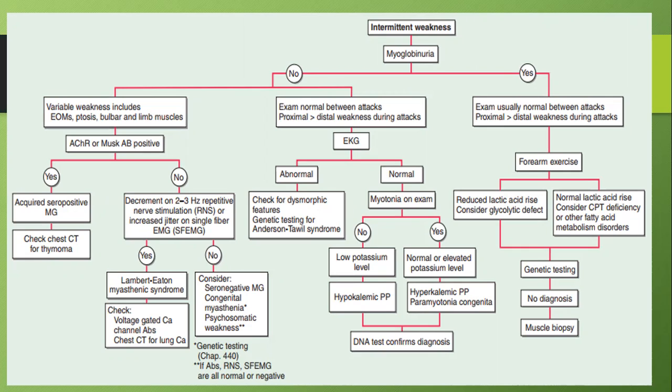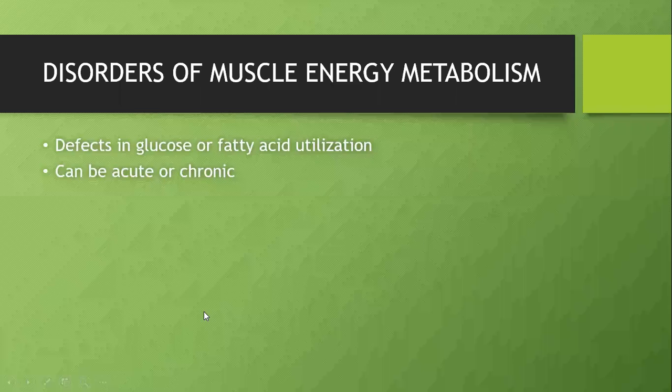Coming to intermittent weakness, need not read everything. If there is an intermittent weakness, one disorder which we commonly know is it could be a neuromuscular junction disorder like myasthenia gravis. Among myopathy, we have 2 disorders. It could be either a hypokalemic or hyperkalemic periodic paralysis, or it could be a muscle glycolytic or fatty acid metabolism disorder. So we have 2 disorders of myopathy which produce intermittent muscle weakness. The important differential diagnosis is a neuromuscular junction disorder, which is myasthenia gravis.